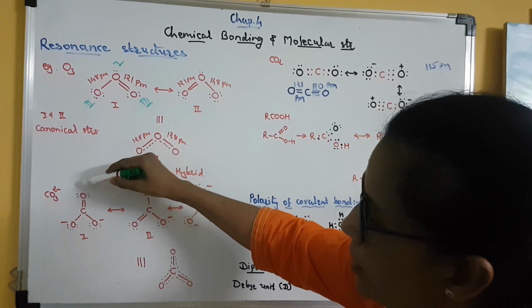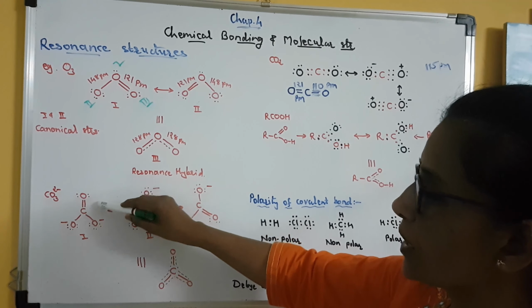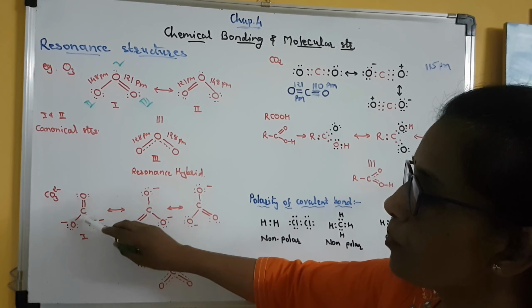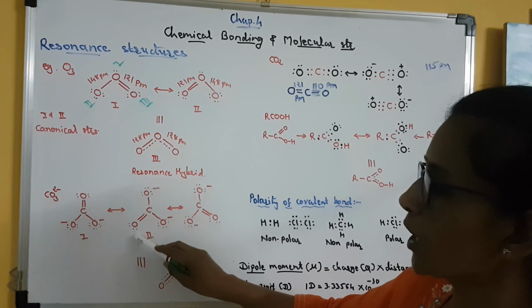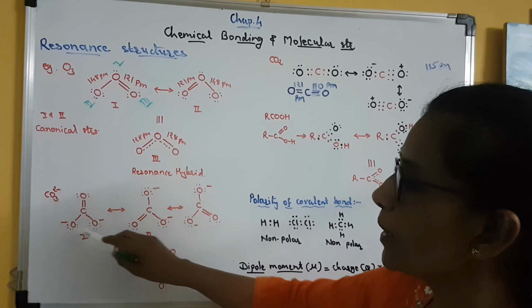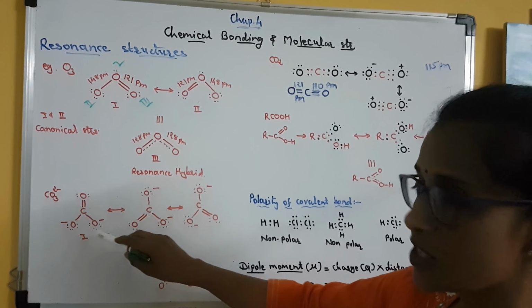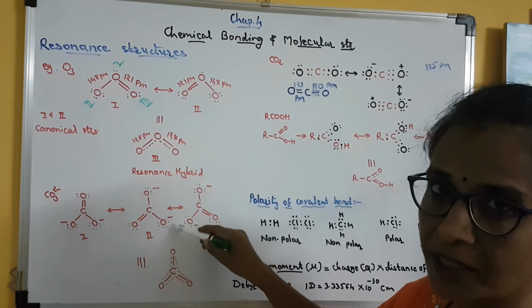Here you can see that the central oxygen, which is bonded by a double bond with carbon, has two lone pairs of electrons. So when this double bond shifts here, then on this oxygen atom we will show two electron pairs. Clear? And the remaining two oxygen atoms will have 6 electrons around them, which are lone pairs or non-bonding electrons, and -1 charge.